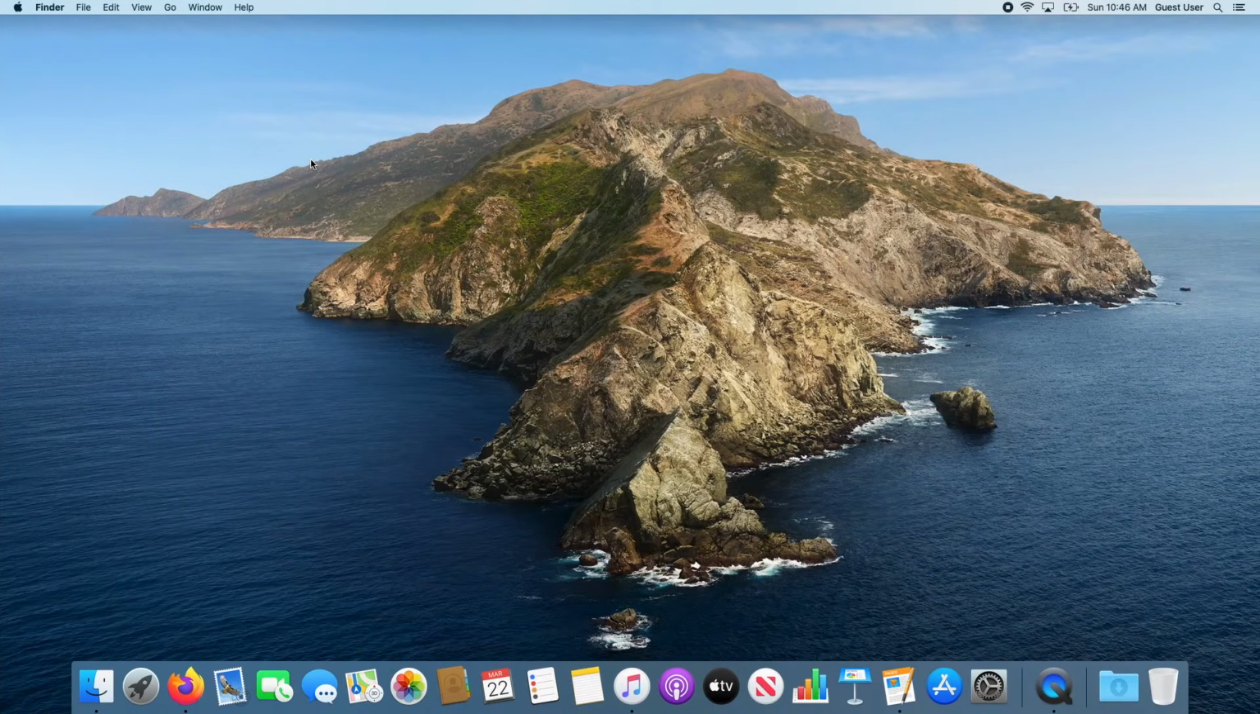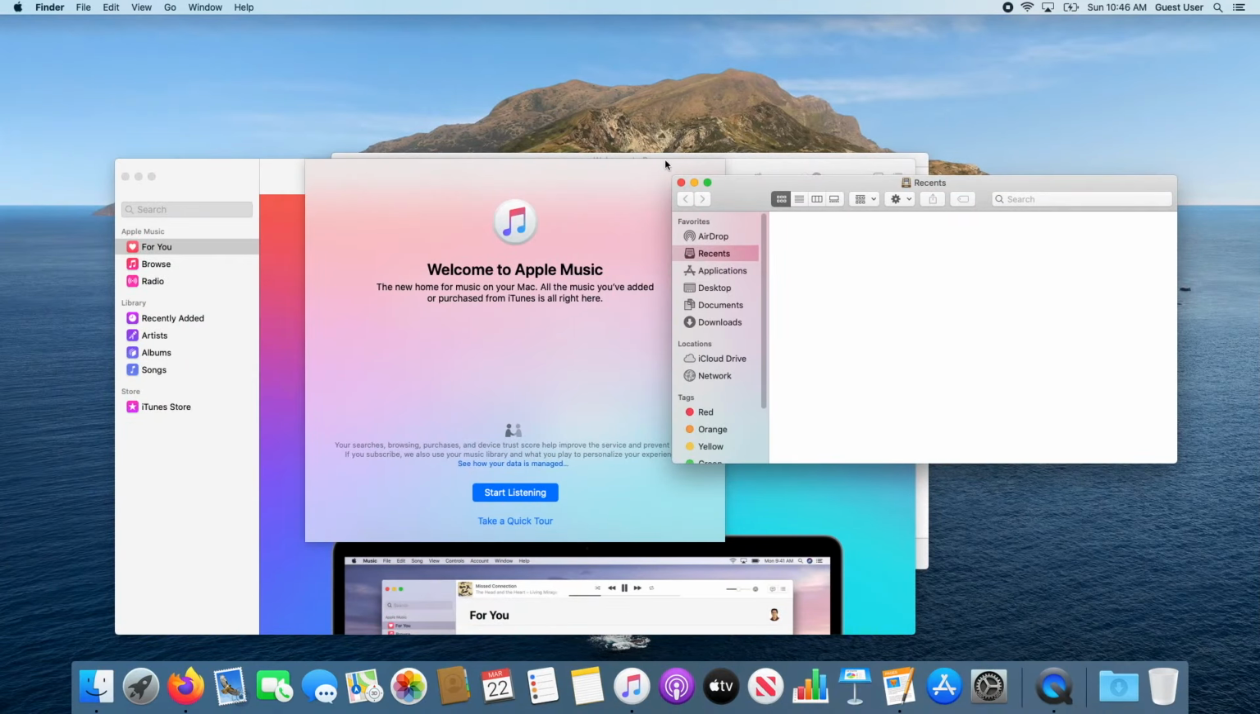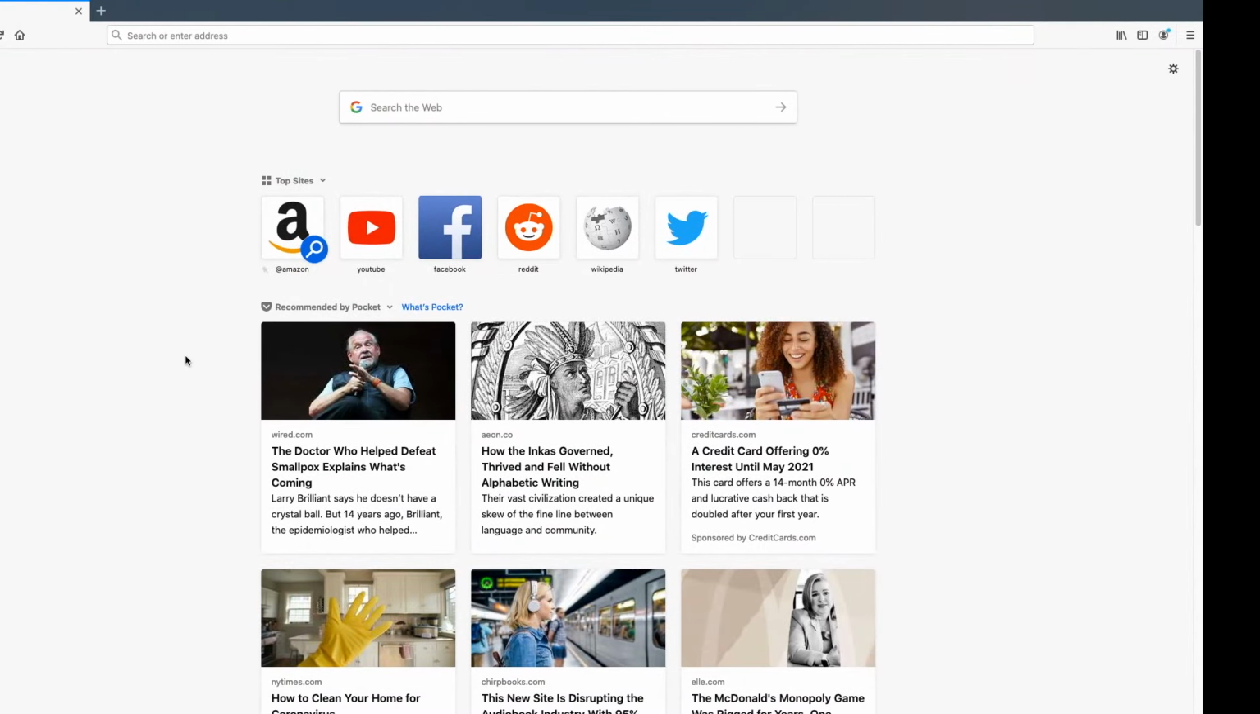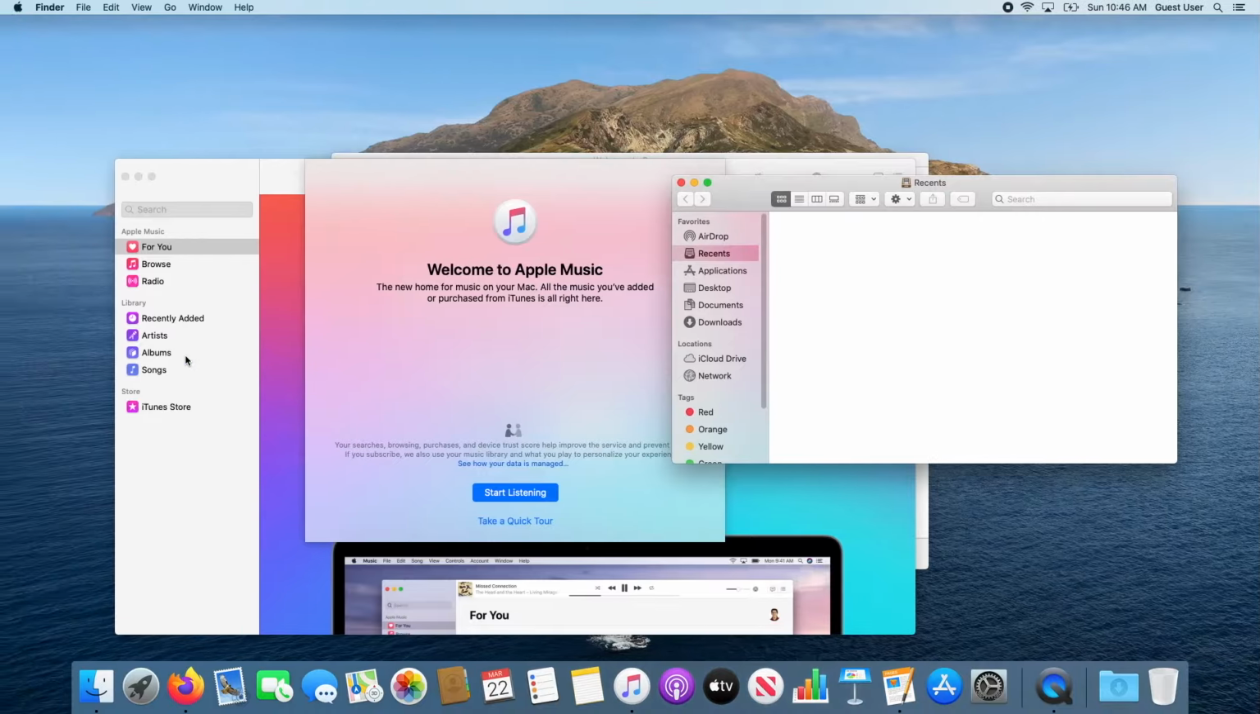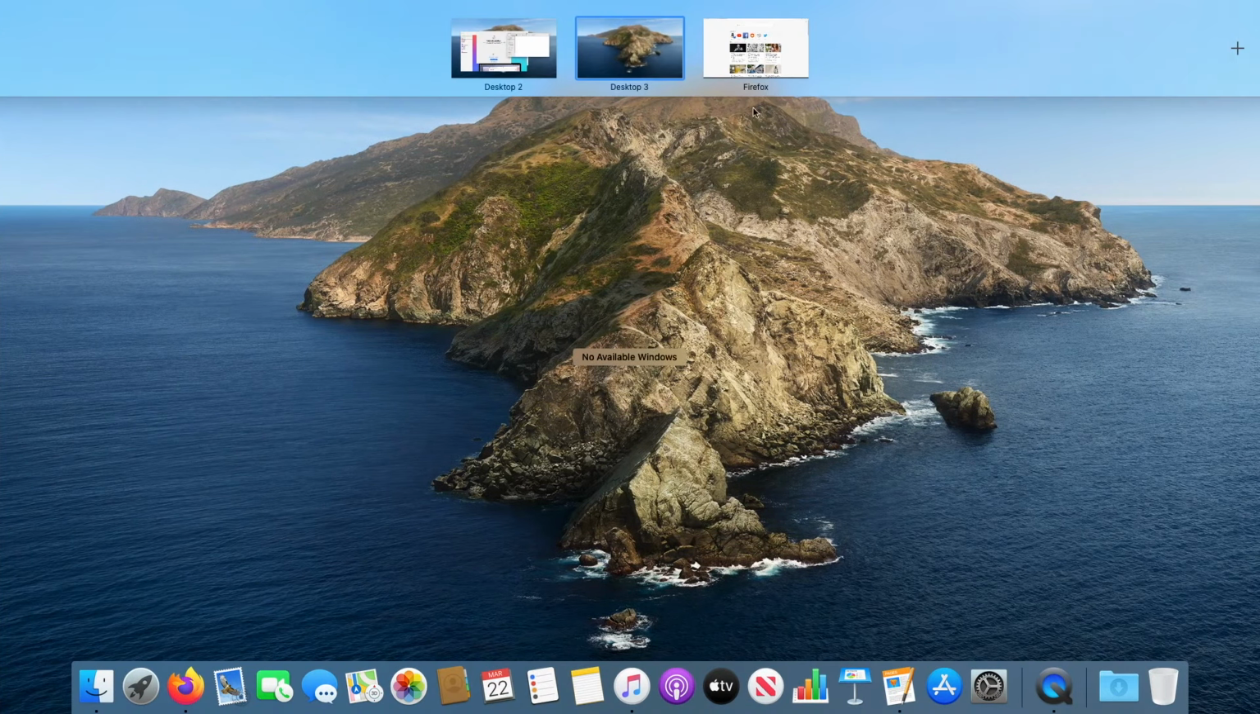I can go over here, and it looks like I have nothing open. I can open another Finder window. It's going to go back there for whatever reason. And now it just automatically rearranged it, put my desktops right next to each other. So I guess that's what macOS likes to do.